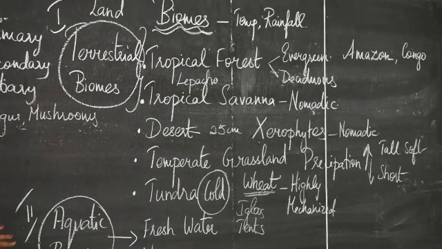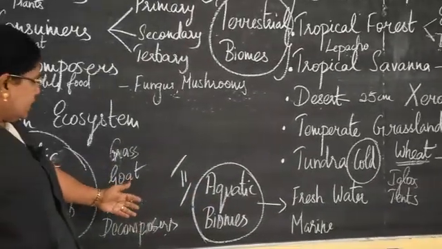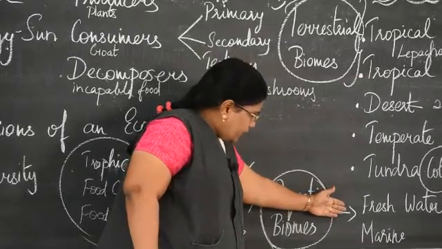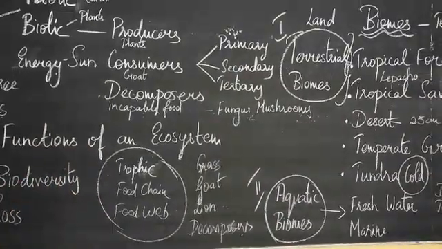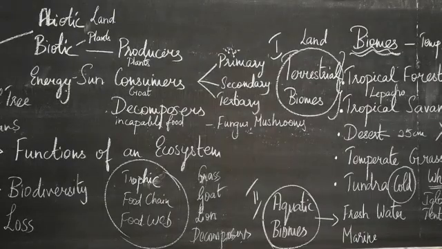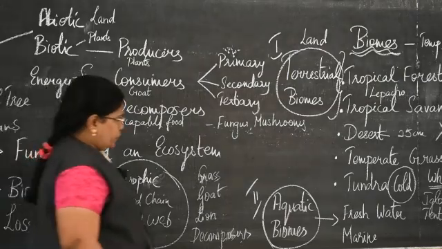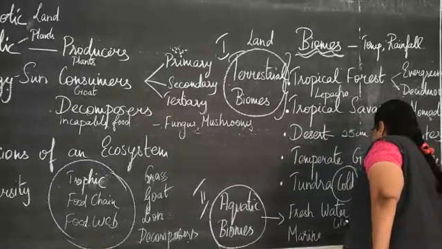Then we move on to the next biome, that is the aquatic biome. So aquatic biomes means all that is present in the water. So we have the freshwater biomes and the marine biomes. Freshwater biomes, all these living organisms that live in the water absorb all the nutrients, and all the fresh water and the sea water are the place for these living beings. Freshwater biomes, we have the source of fresh water: lakes, rivers and ponds.